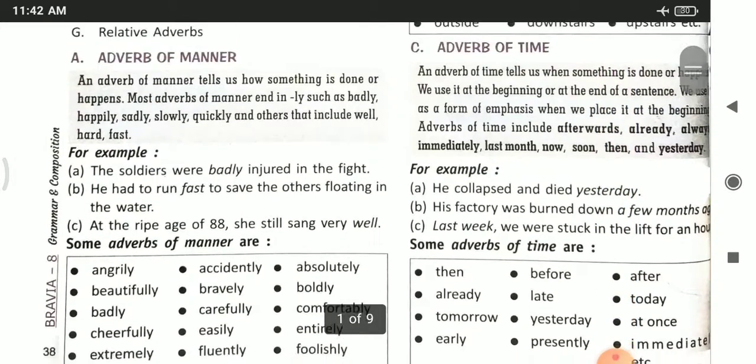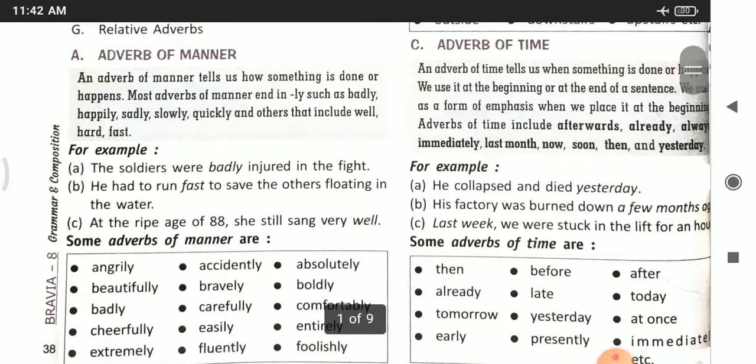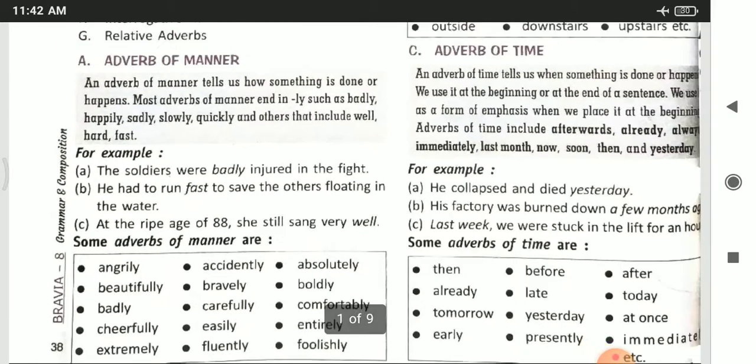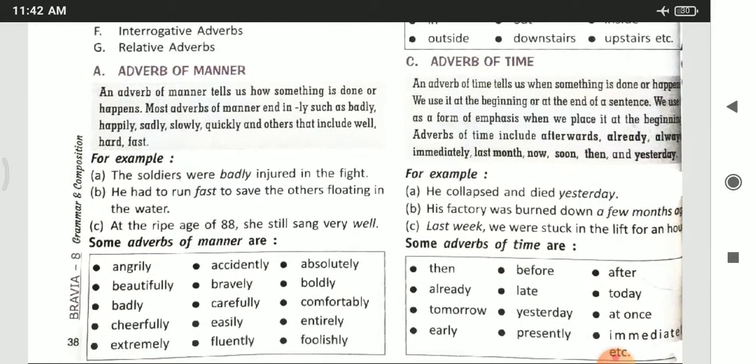Next kind of adverb is adverb of time. An adverb of time tells us when something is done or happens. So the work is done, but when? We can say that it answers the question when. We use it at the beginning or at the end of a sentence. We use it as a form of emphasis when we place it at the beginning. Adverbs of time include afterwards, already, always, immediately, last month, now, soon, then and yesterday.